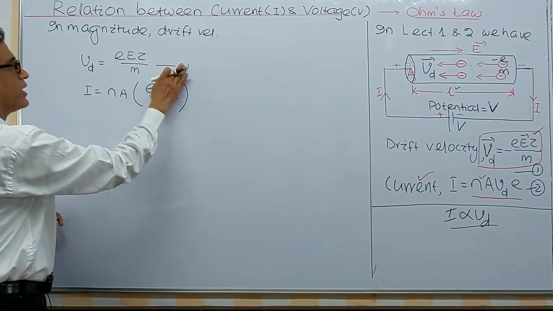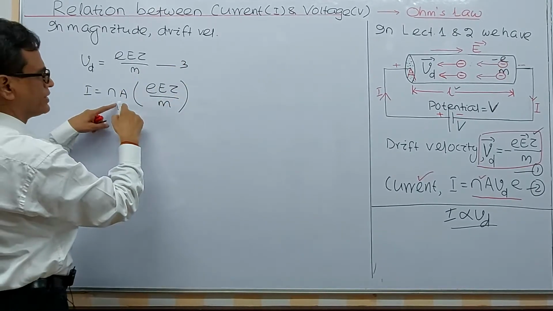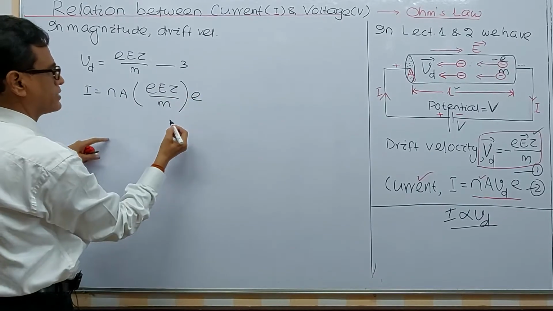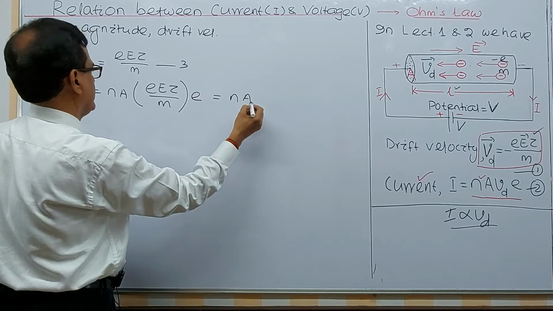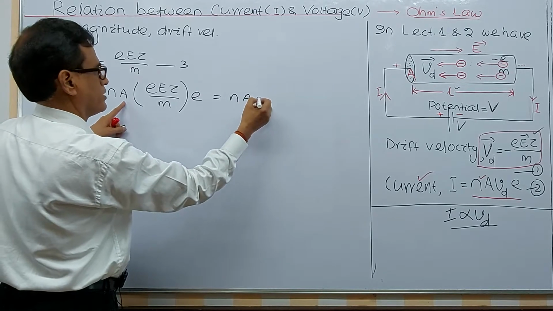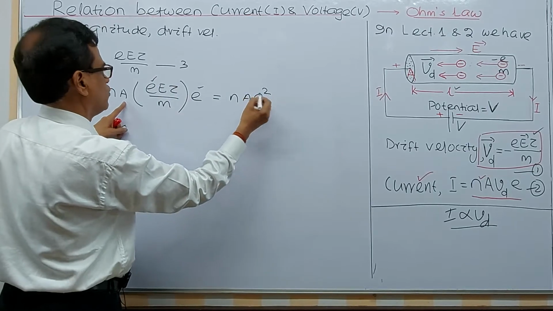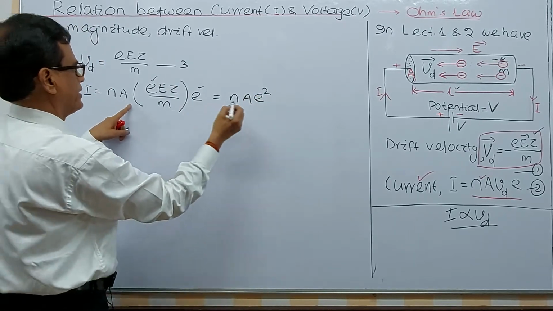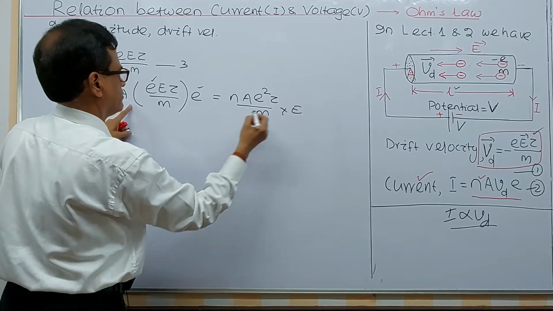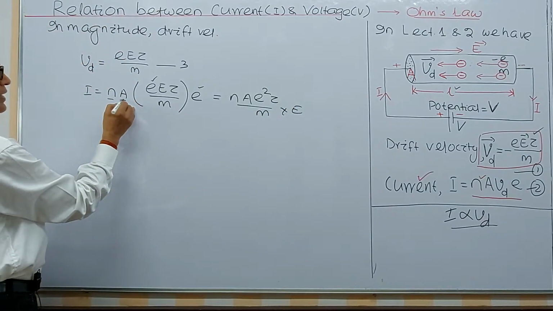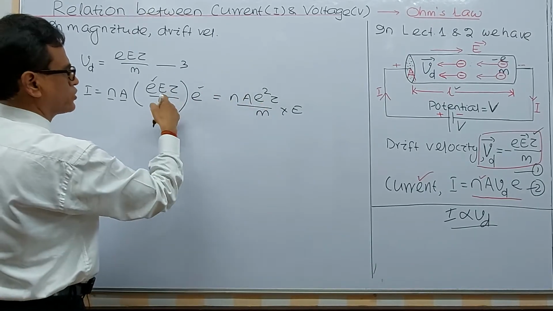So here you can have equation 3. Now take the value of Vd from 3 and substitute here in n A Vd e. That can be written as n A e into e, n A e square tau by m into E, the electric field.